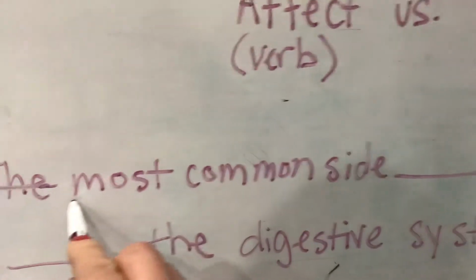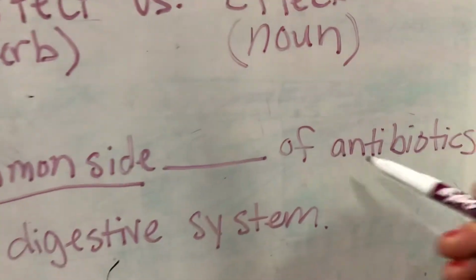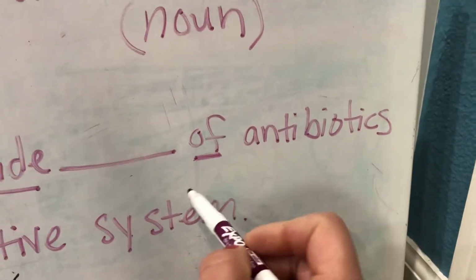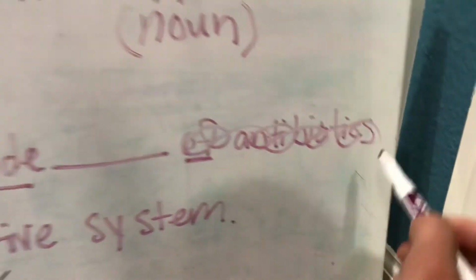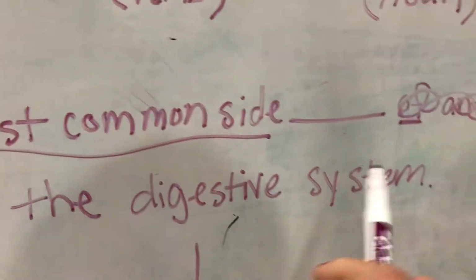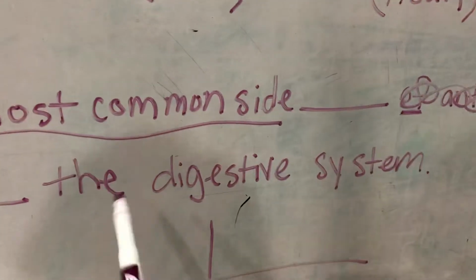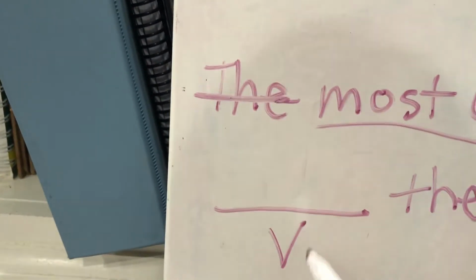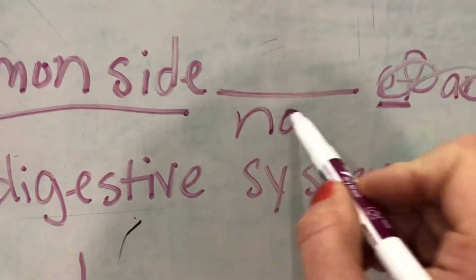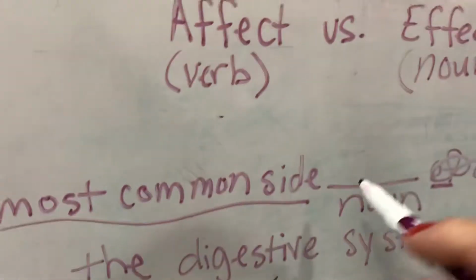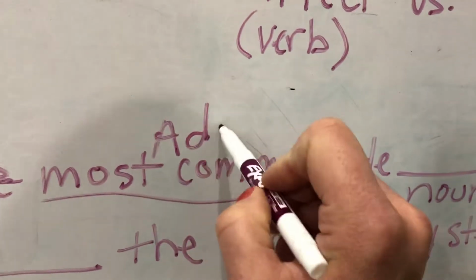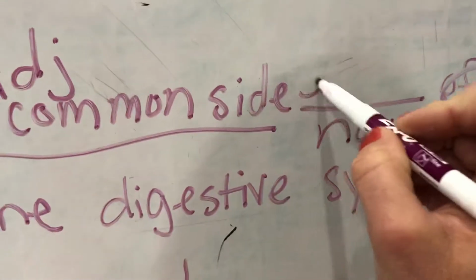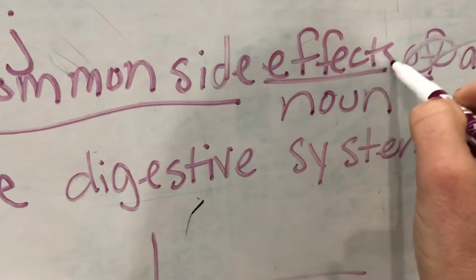Side, so what part of speech is that? I'll tell you in a second. Of antibiotics, now we know of is a preposition, so I'm just going to get rid of that. And then we have the digestive system, which is just an article, an adjective, and a noun. Okay, so this is going to be our verb right here, and this is going to be our noun. So the most common side, these are adjectives. Okay, side effect. Okay, side effects, that's a noun. So that would go here.